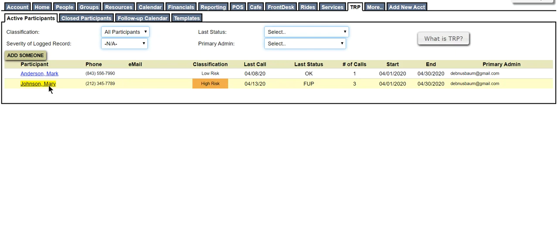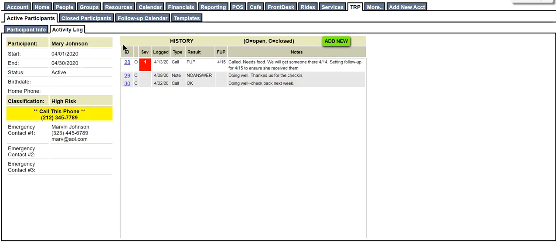If we take a look at Mary's interactions, we're just going to click on Mary's record. And as we look at her interactions on the left-hand side, we see her key information. And this is where the admin would likely come to initiate their next conversation or their next dialogue with Mary. So we can easily see she's at high risk. It reflects the telephone number that is the preferred number, and also her emergency contacts are added here. So if you are unable to reach her and you feel that the emergency contact needs to be reached, you have that information available to you.